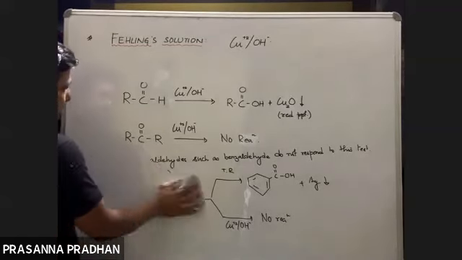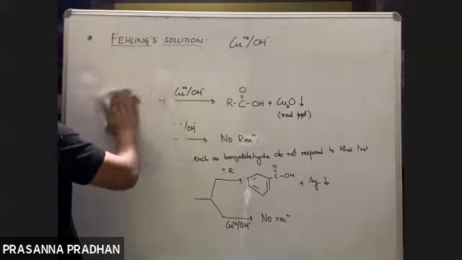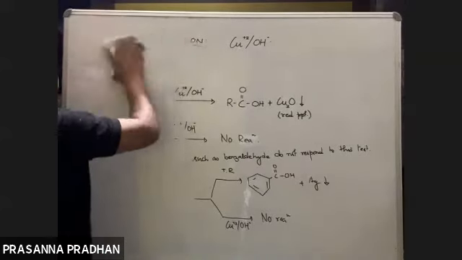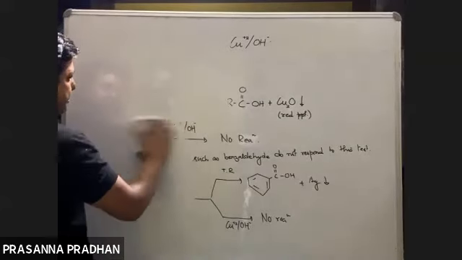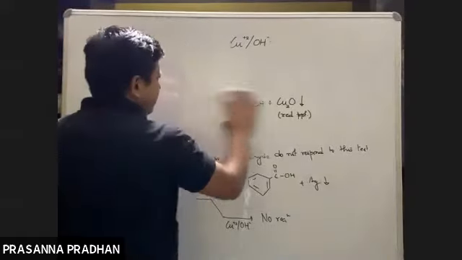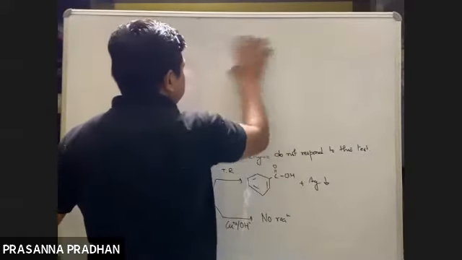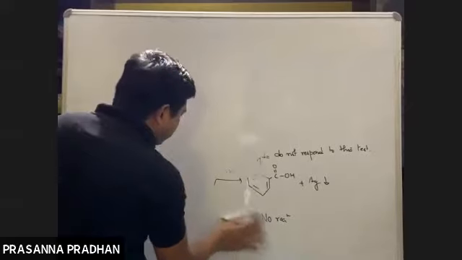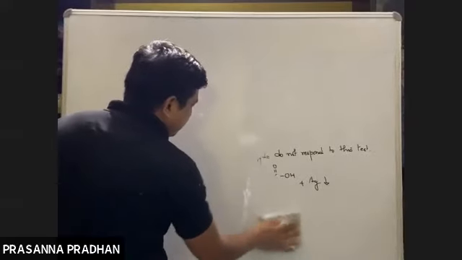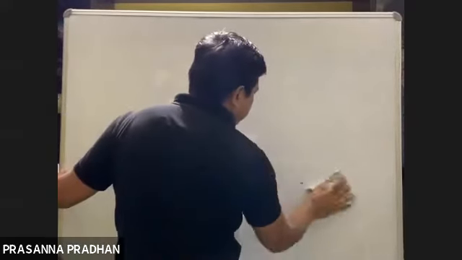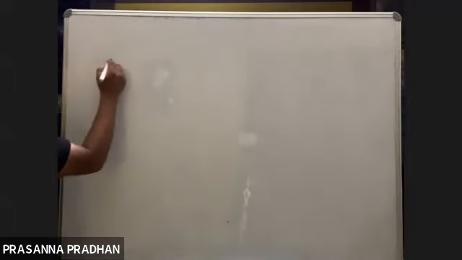So again today I shall do another very important set of reactions. This is your oxidation reaction. Okay, so these are some oxidation reactions. Now what about your oxidation of ketones? I told you ketones are not easily oxidized, but however they undergo oxidation under vigorous conditions.